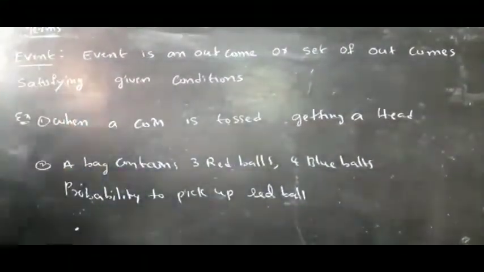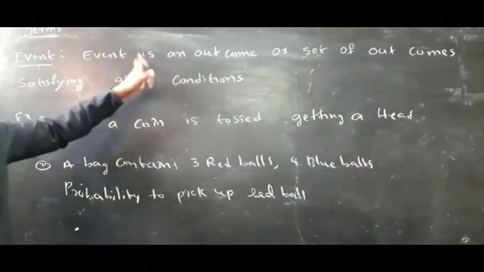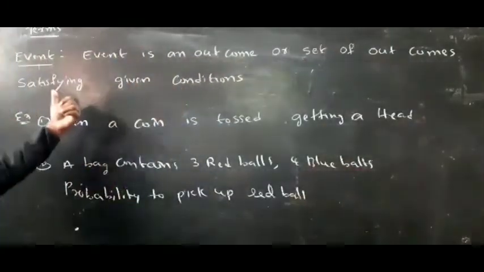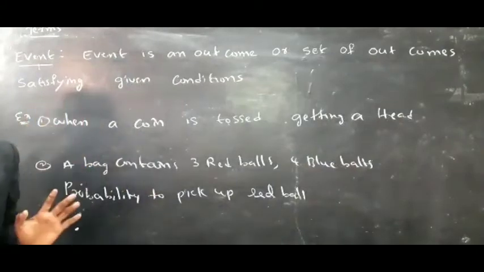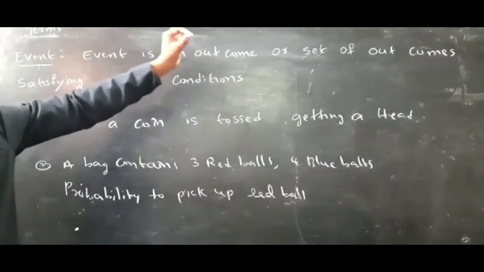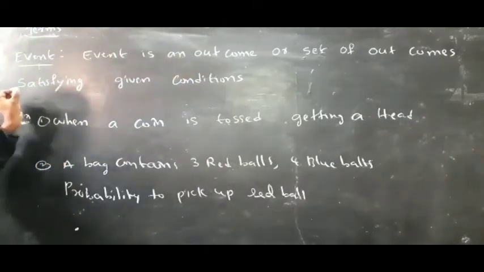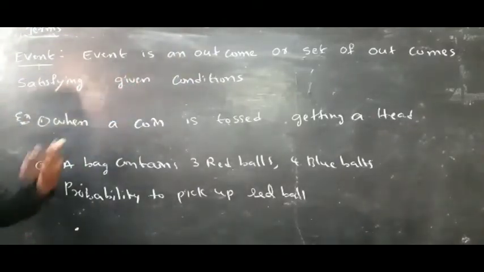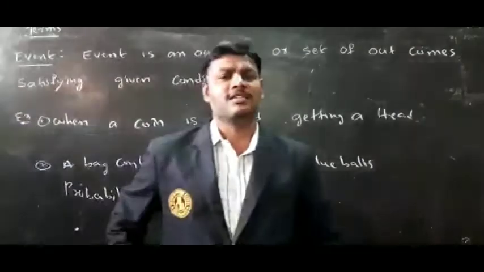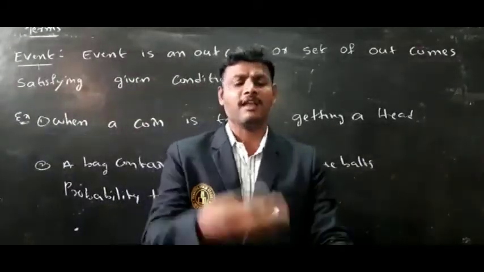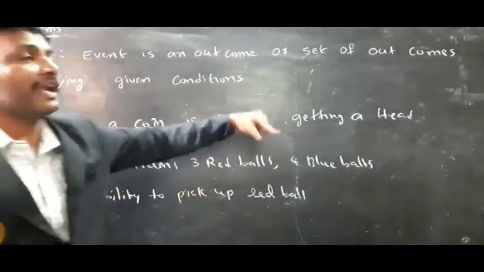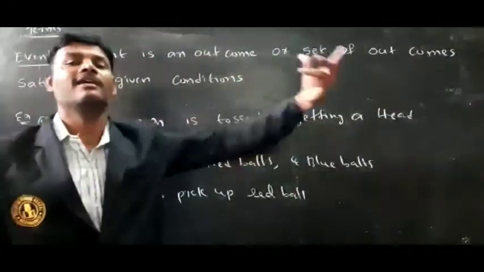First term is event. Event is an outcome or set of outcomes to satisfy the given conditions. For example, when a coin is tossed, getting a head or getting a tail.